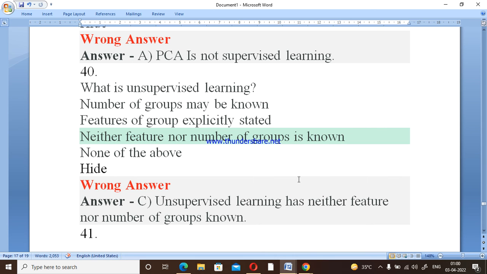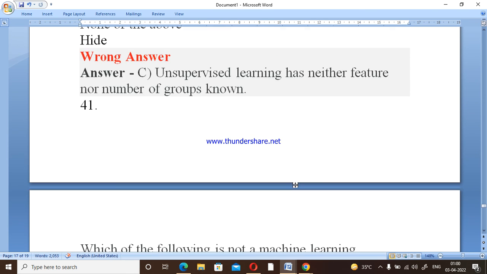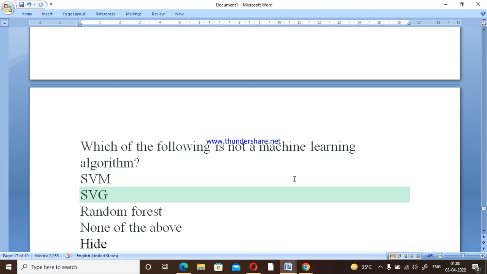So what is unsupervised learning? Number of groups may be unknown, features of the group not explicitly stated; neither the features nor the groups are known. So here you can say that for unsupervised learning, neither the features nor the number of groups is known, right? So everything here is unlabeled data. So option number C is the correct one.